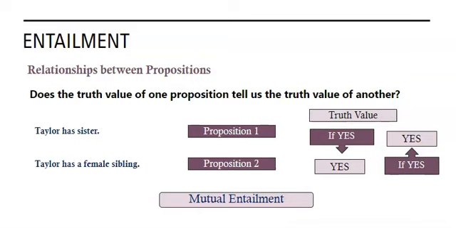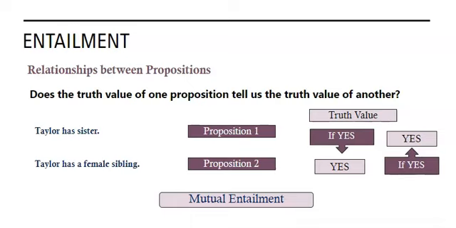It's mutual entailment. Proposition 1 entails proposition 2, and proposition 2 entails proposition 1.